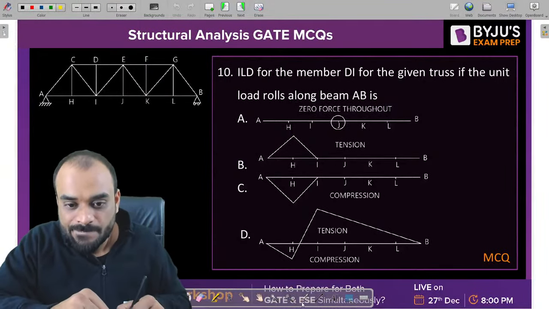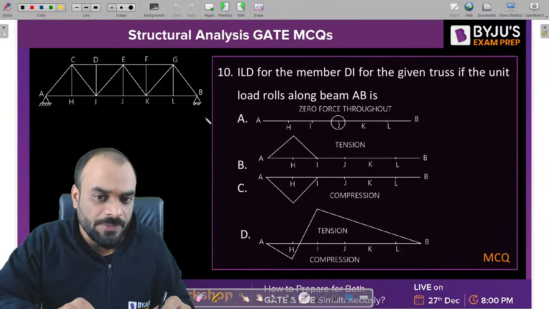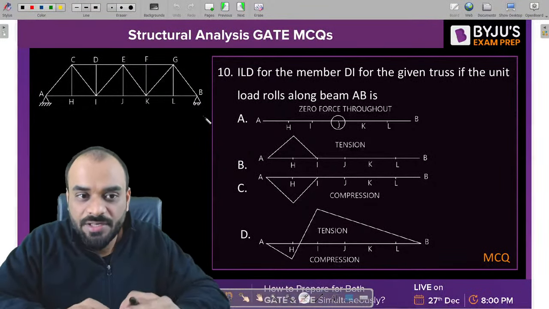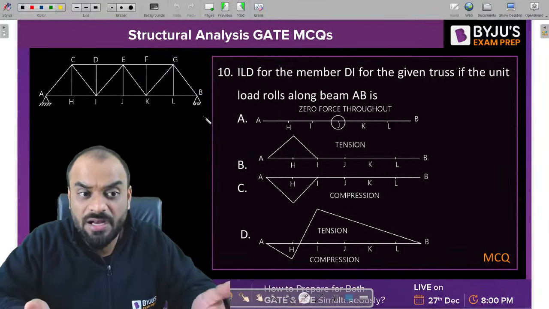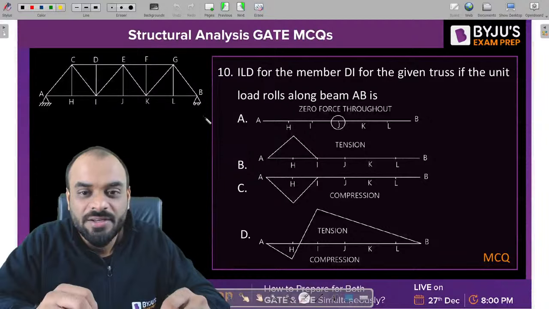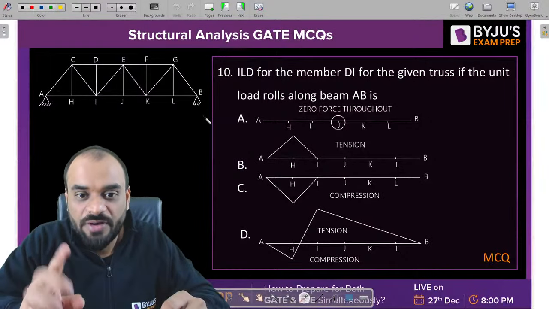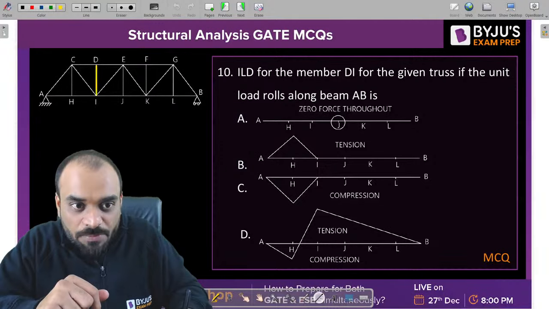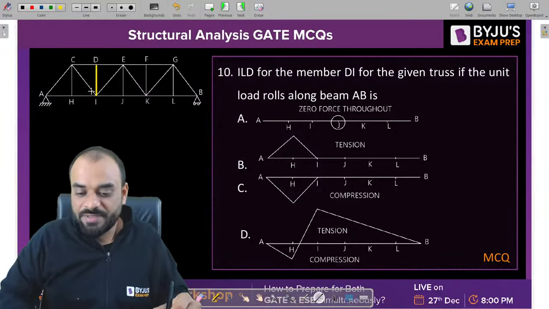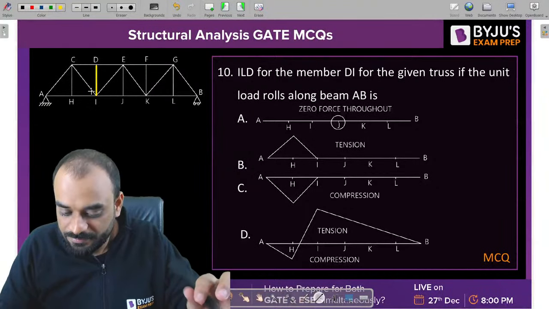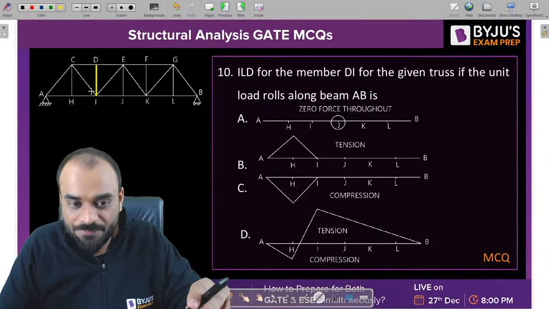Okay. Now this is again a logical question, not a numerical one, because you know that in this particular problem, they didn't write any numerical value, either span or the loads values are not there, right? But still you have to get the value of ILD for member DI. So just you have to apply the logic to get the result. Tell me the correct answer for this. Swapnil D. Okay.